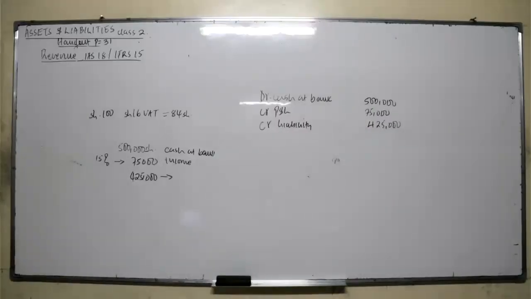Good. Then there is other form of income, that's the interest, dividend, and royalty. Revenue from the above sources should be recognized on the following basis. When should we recognize interest? Interest shall be recognized using the effective interest rate. Now, effective interest rate means the current market rate. In case of a royalty, it shall be recognized on accrual basis. Accrual means you recognize when earned, not when received. And in case it's dividend, when should you recognize a dividend? Dividend shall be recognized when the shareholders have the right to receive.